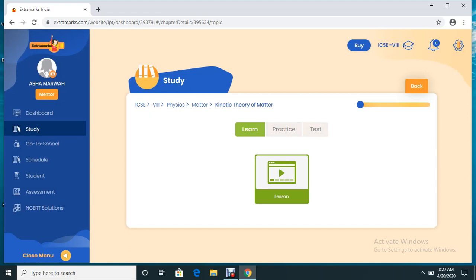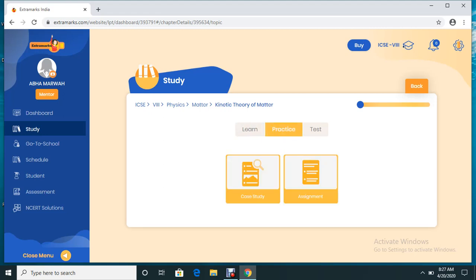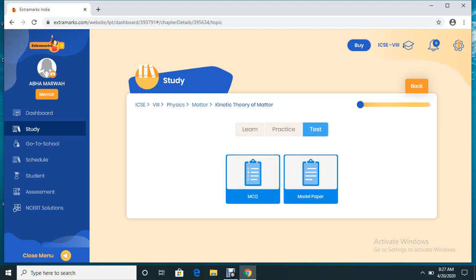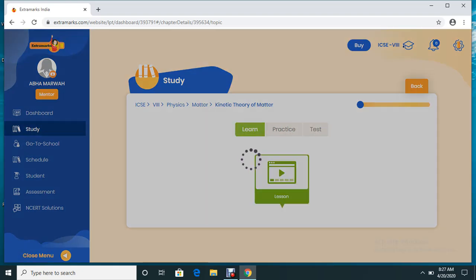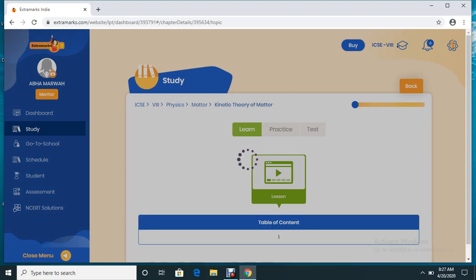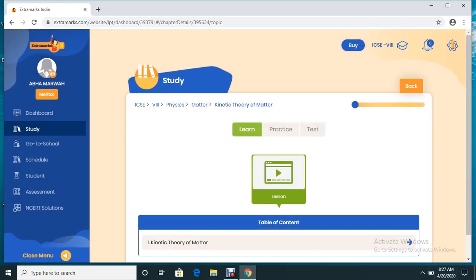Learn will have all the audio visual explanation as well as a theoretical explanation. Practice will have the case studies, the assignments, HOTS and all this stuff. The test will have the question papers, the MCQs and the model papers also. So this is how learn, practice and test has been given to the school. If you're opening any chapter, as soon as you open it, it will be visible to every child on the platform. I am coming to this part a little later.